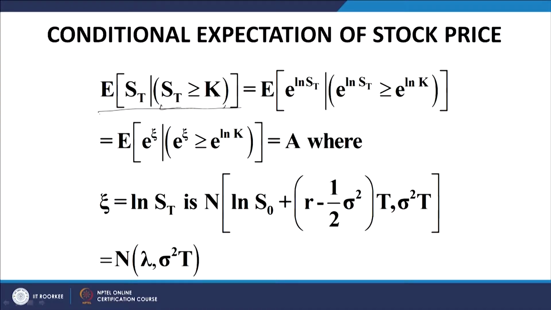So, this is equal to writing ST as e to the log ST. Why we are doing this shall be apparent very soon.